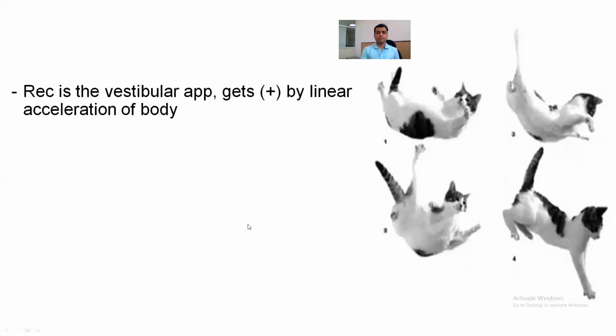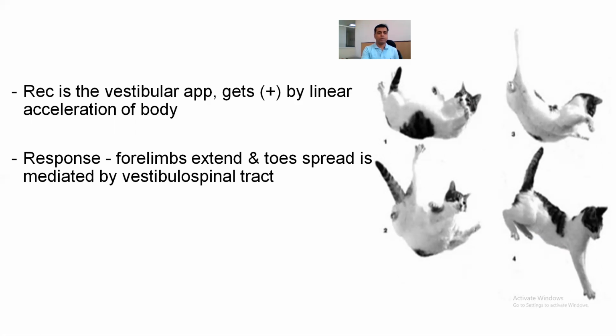The receptor involved is the vestibular apparatus, which gets stimulated by linear acceleration of the body as the animal is coming from upside down. Response: forelimbs are extended, toes are spread, and this is mediated by the vestibulospinal tract.